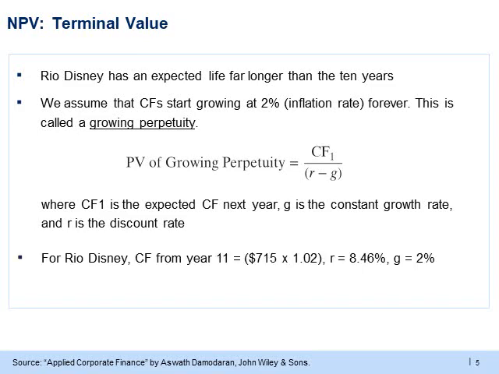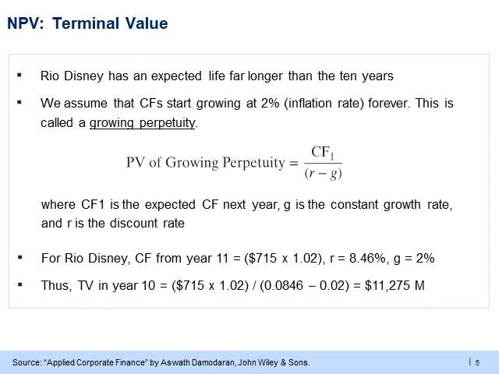Thus, we take the cash flow of year 10, which is 715 million, and assume that it grows at 2% per year with a discount rate of 8.46%. This gets us to a terminal value of 11.275 billion in year 10. As you can see, the terminal value is extremely sensitive to both the growth rate and the discount rate, and hence it is quite easy to manipulate it to achieve desired NPVs, something to watch out for in practice for sure.